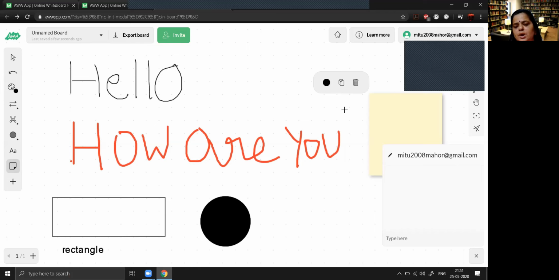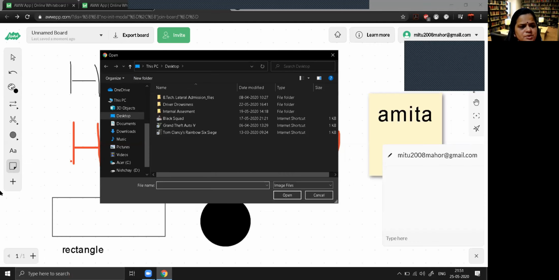You can move your cursor to that particular position, and you can left click of your mouse, then that sticky note will be available at that particular position, and you can write anything there for your reference purpose. Now the last icon is for the upload. Like suppose if you want to upload some image, so I have chosen image.